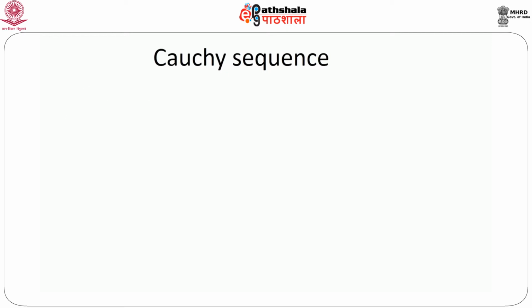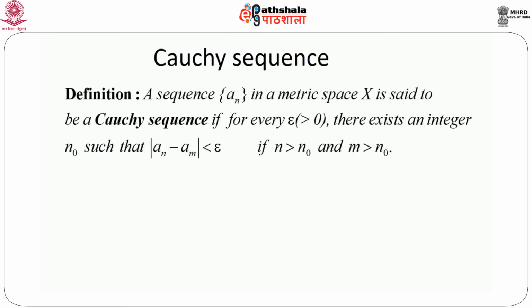The definition goes like this. A sequence a_n in a metric space X is said to be a Cauchy sequence if for every epsilon greater than 0, that means epsilon is a pre-assigned positive quantity, there exists an integer n naught such that modulus of a_n minus a_m is less than epsilon whenever n is greater than n naught and m is greater than n naught.